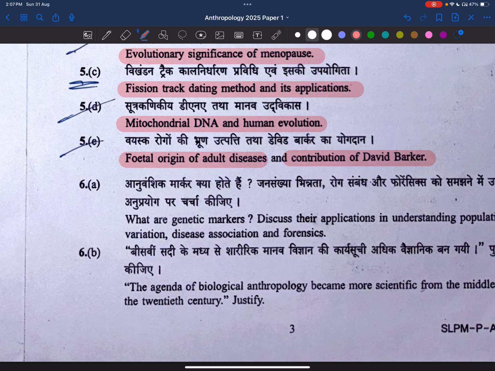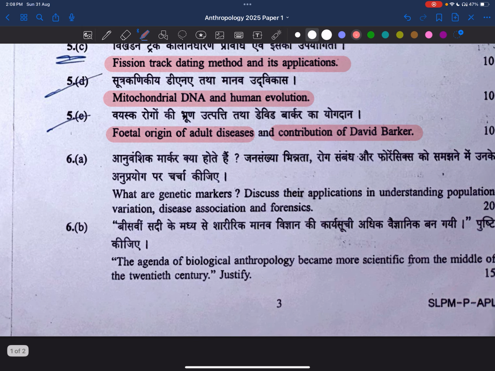So fetal origin, okay, we can write, but I don't know about this person David Parker, especially his contributions. So we have to read about these thinkers as well, who are contributing especially in the biological aspects. I'm somewhat weak in biological anthropology because I haven't revised it yet. So let's do these things.